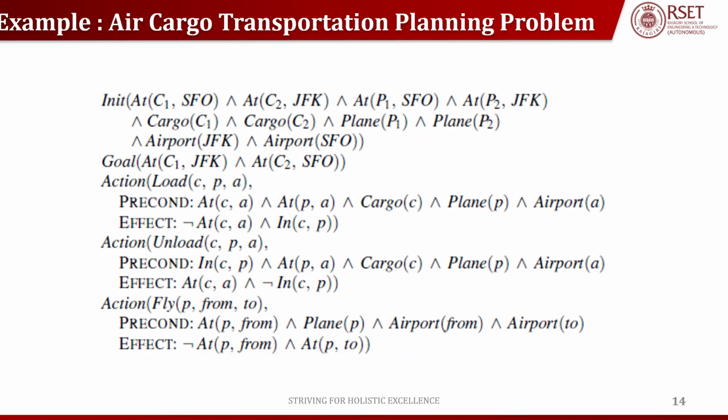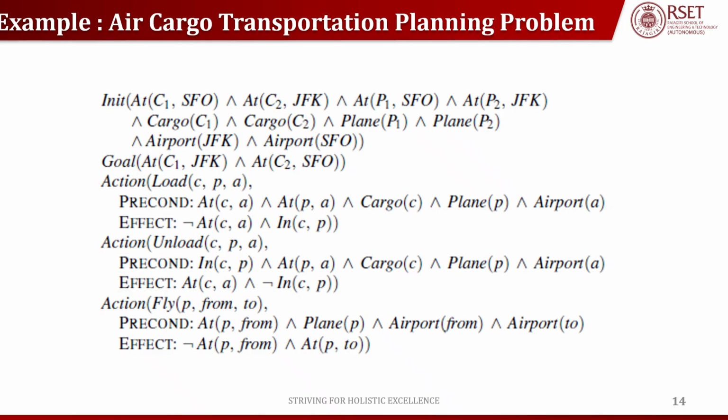So how will you read that? At(C1, SFO) means that C1 is at SFO, second, C2 is at JFK, plane 1 is at SFO, plane 2 is at JFK. C1 is cargo, C2 is cargo, P1 is a plane, P2 is a plane, JFK is an airport, and SFO is again another airport.